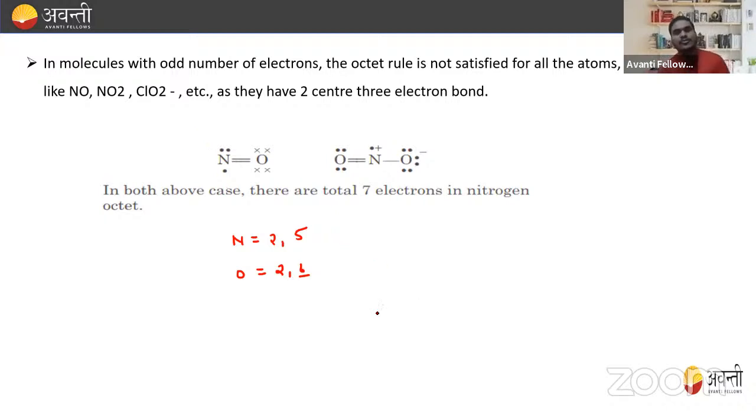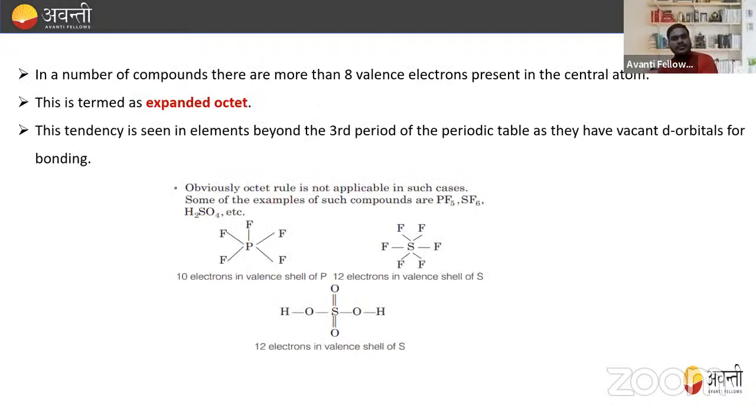Similarly, if I'm talking about NO2, in NO2 also we know that N forms a double bond with oxygen. Now N is left with 3 electrons. Out of 3 electrons, it will donate 2 electrons, so it has a positive charge. So in both the above cases, there are a total of 7 electrons in the nitrogen octet, so their octet is also not completed. So these are the limitations of the Lewis rule, in which, with an odd number of electrons, the octet rule is not satisfied for all the atoms. Okay, I hope this is clear to you.